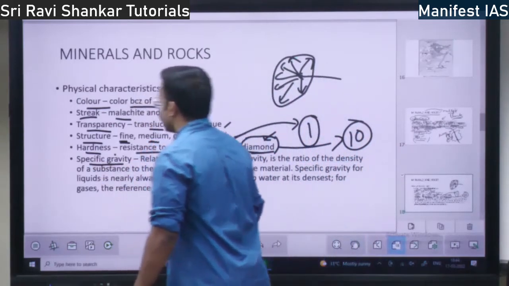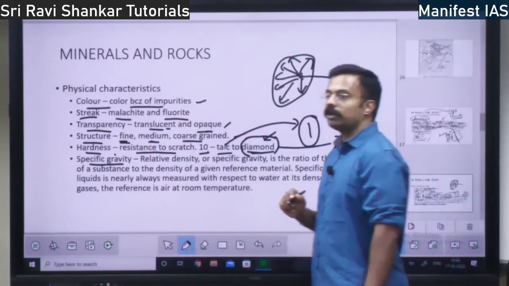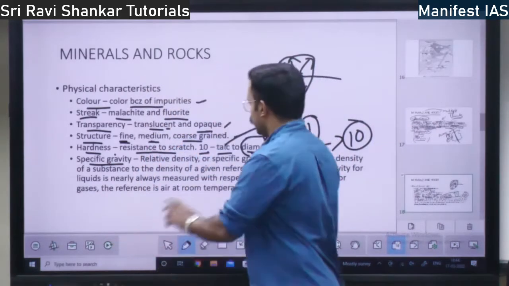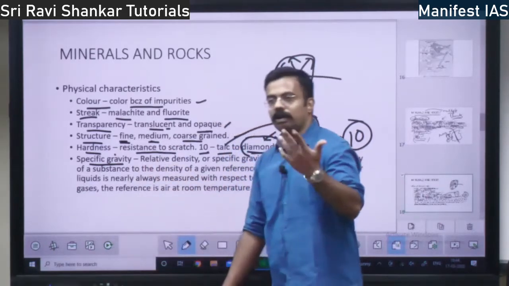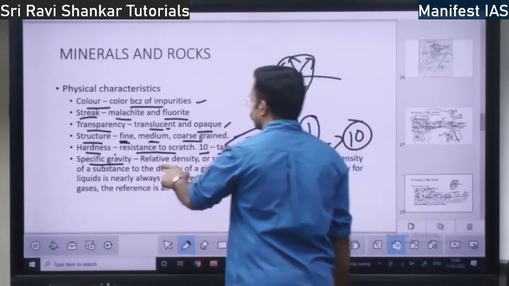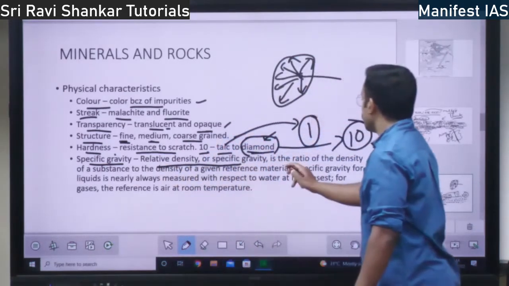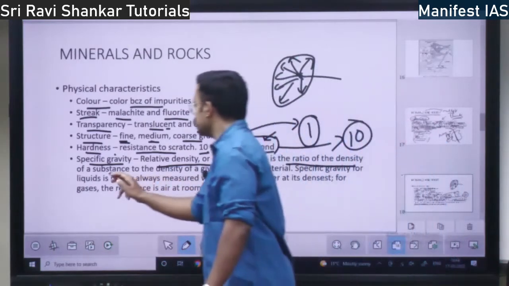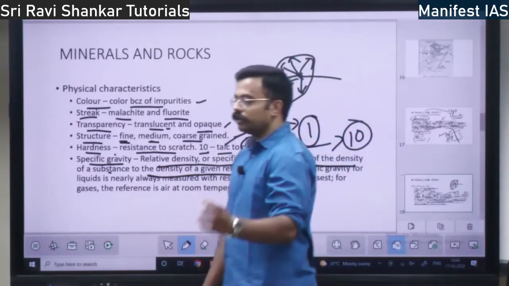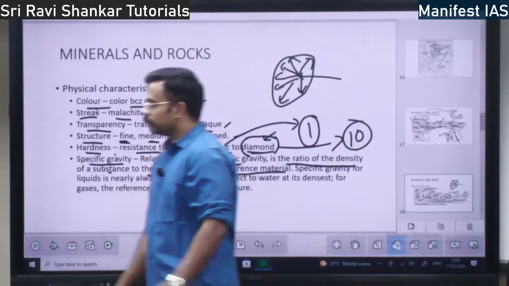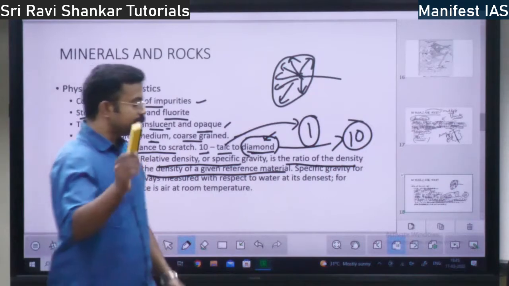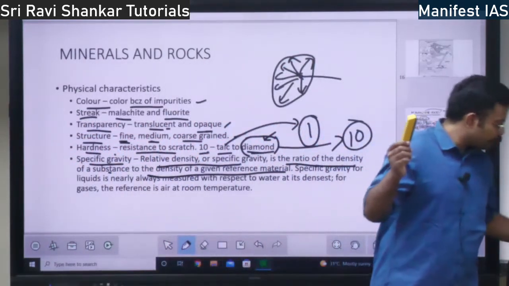Then you have specific gravity. The concept of specific gravity. What is specific gravity? This is very, very important. I am going to read you the definition. Specific gravity and relative density both mean the same thing. Relative density or specific gravity is the ratio of the density of a substance to the density of a given reference material. Let us say you have this duster and this mobile phone, right?